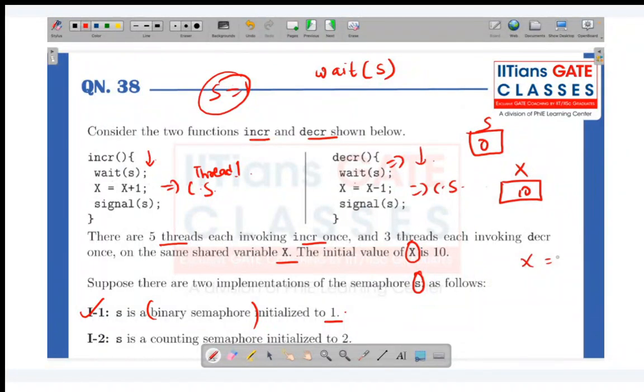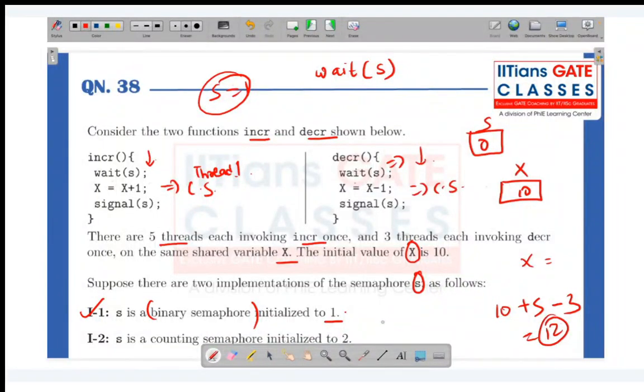Like considering all the scenarios? Yes, you got it correct. So 5 threads, each invoking increment once, right? So 5 times incrementation will happen. So 10 plus 5, 15 will happen, and 3 threads are decrementing. So 10 plus 5 minus 3, so 12. So can I say 12 is the minimum answer? Yes. Okay. And what about maximum? Maximum will also be same.